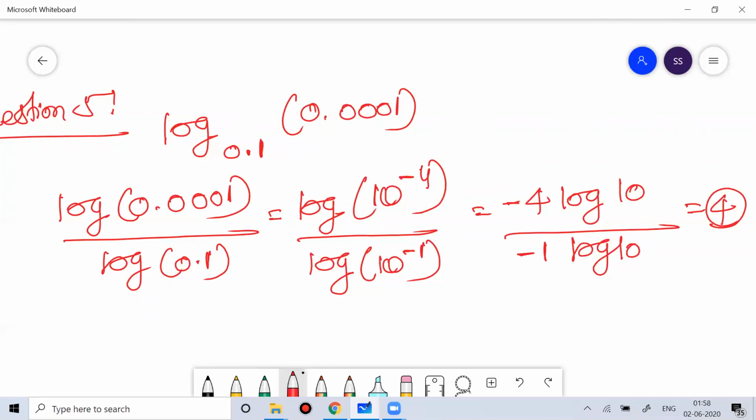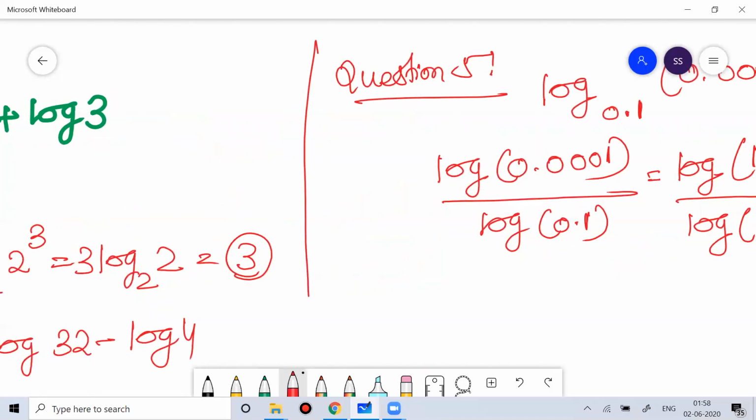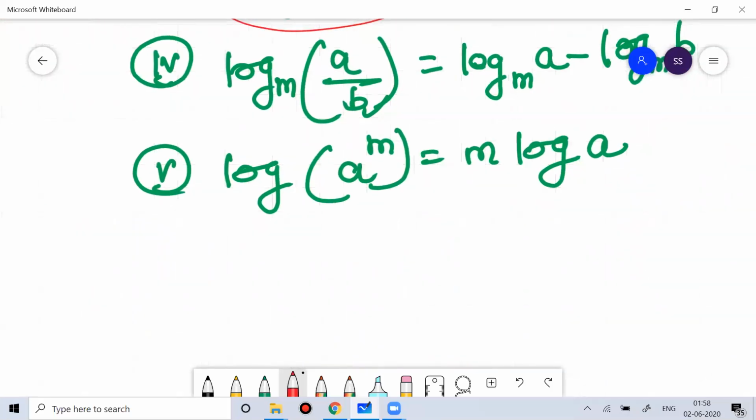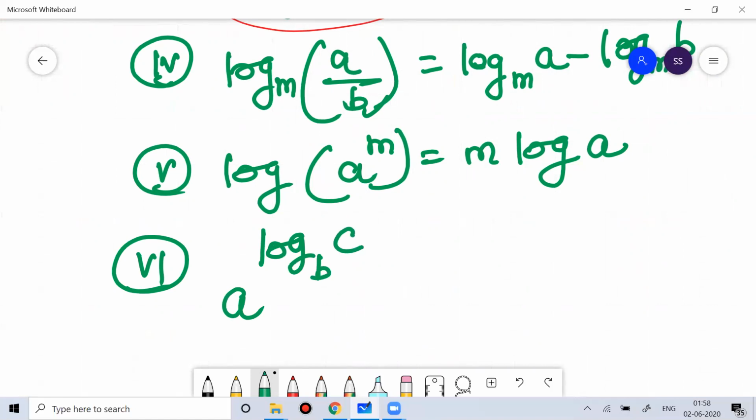Okay, so these properties are very important. When we know the property, only then can we solve the question. If we are not aware of the property, then solving the question is not so convenient. Then the next property is log base b c is equal to c log base b a. This is the next property.